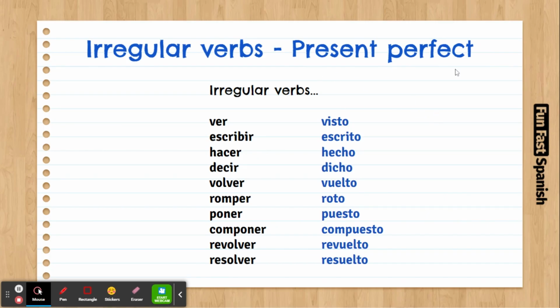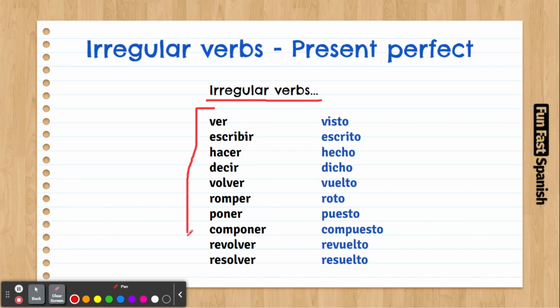Remember, the present perfect is when you say I have done: yo he comido, yo he trabajado. We talked about the endings ado, ido, remember? Ado for AR verbs: yo he trabajado, yo he caminado, yo he cocinado. And for ER and IR verbs, we have ido: comer, yo he comido; vivir, yo he vivido, and so on. But not all of the verbs follow the pattern, and these ones here are the irregular verbs.